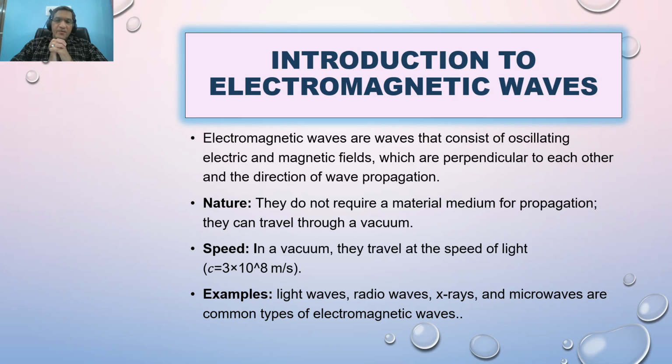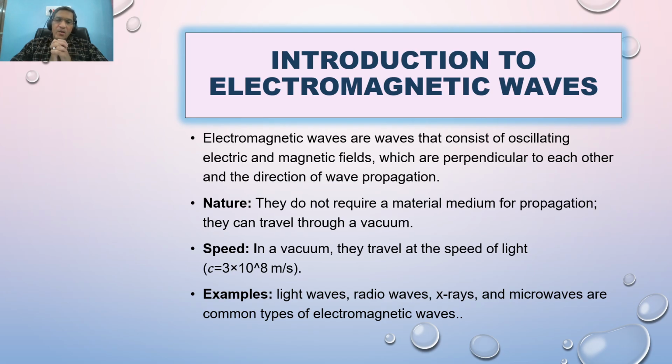So what does it mean? This is a very important point regarding the cause of origin of electromagnetic wave and how the electromagnetic wave originates in nature. As you see here, we have used the words oscillating electric and magnetic field. What does it mean?